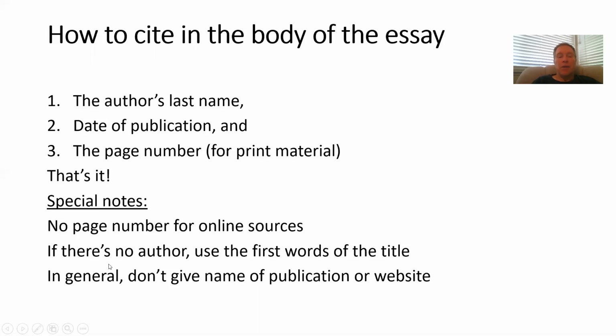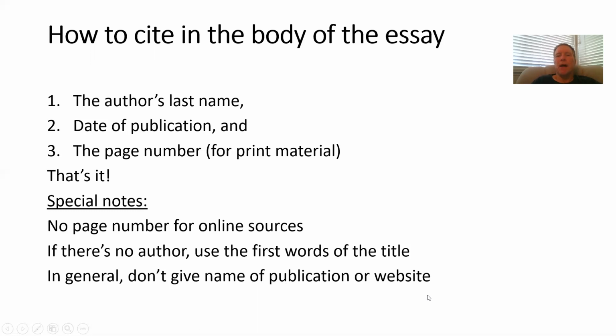If there's no author, use the first words of the title. Very often there's no author. And in that case, don't put the name of the magazine, don't put the name of the website, don't put any of that. Put the first words of the title. You don't even need the whole title, just the first word or two. In general, don't give the name of the publication or website.